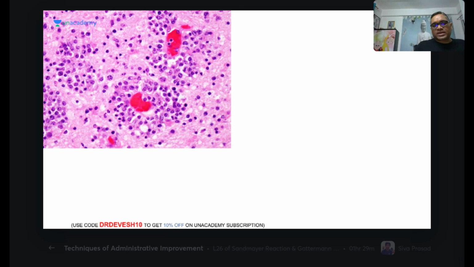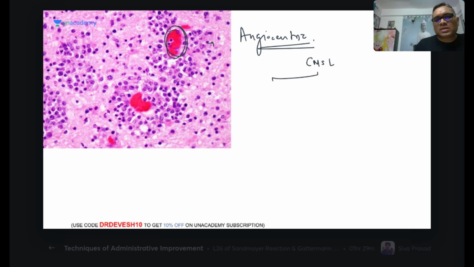Now you can see in this picture it is more clear: a blood vessel and tumor cells. This is a clearer picture of the angiocentricity of primary CNS lymphoma. Here I'll just tell you, CNS lymphoma can be primary also, can be secondary also, because mostly it is associated with Epstein-Barr virus. So this can be from the stomach area or intestine area also. It can be secondary from metastasis from a distant site, or it can be primary.